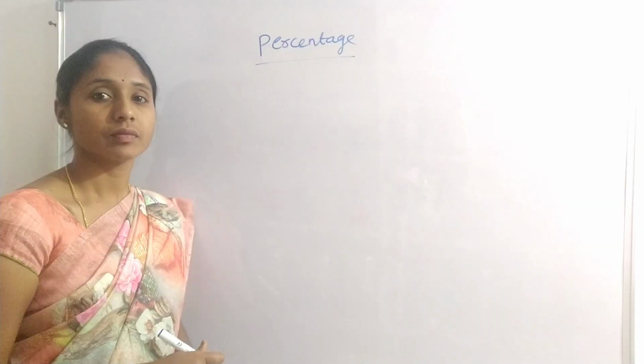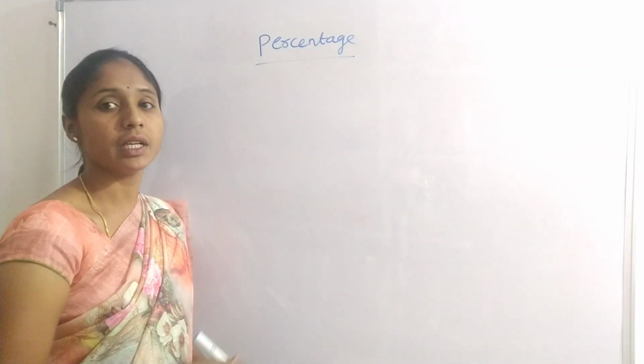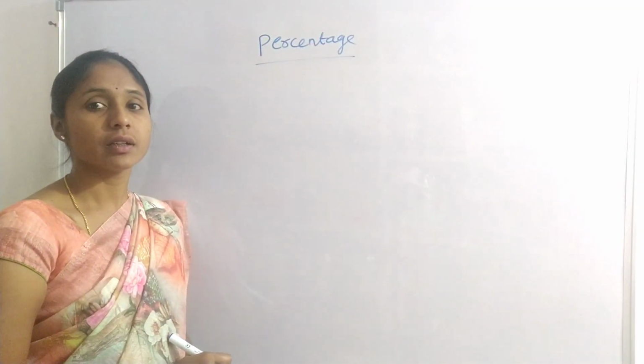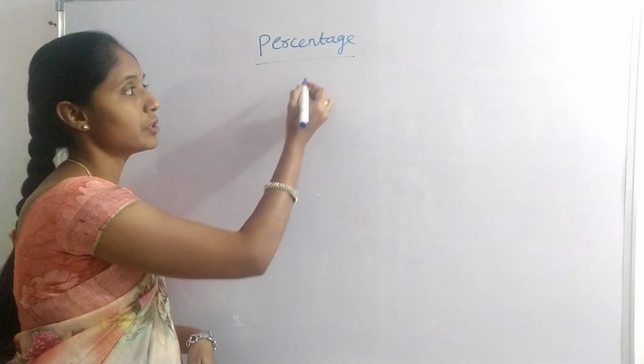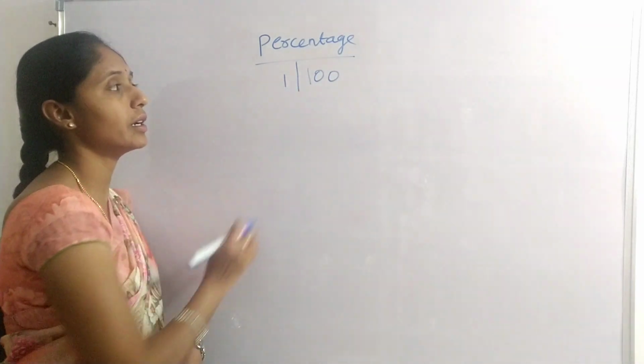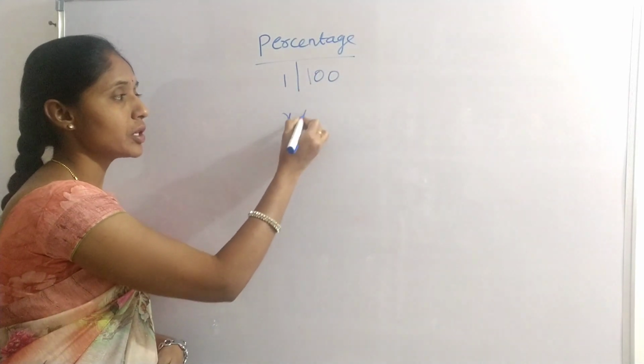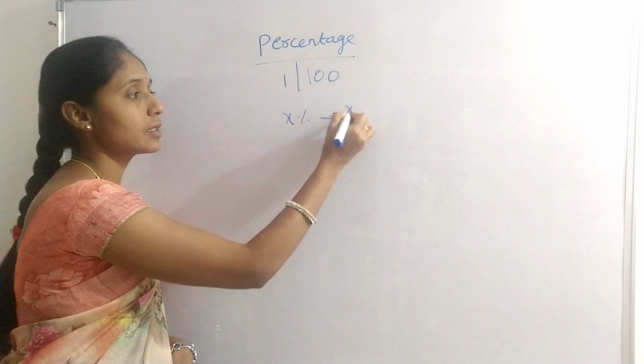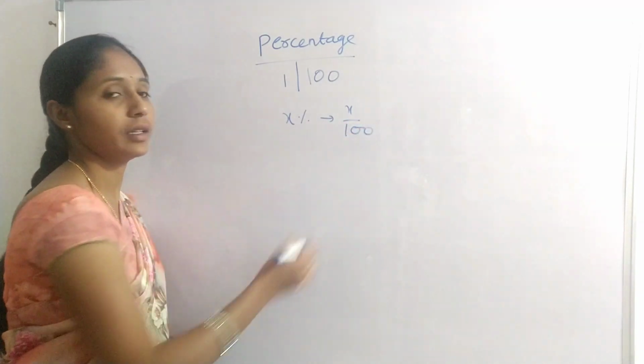Now we will see a small introduction to percentage. What is percentage? All of you know well, percentage means per 100. Cent indicates 100. If x%, it means x divided by 100.